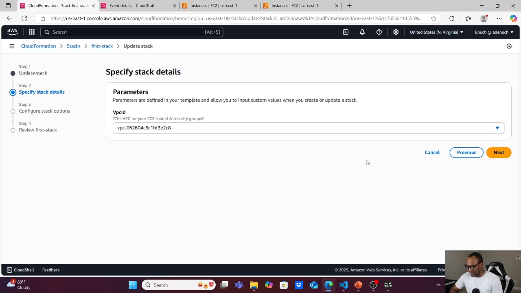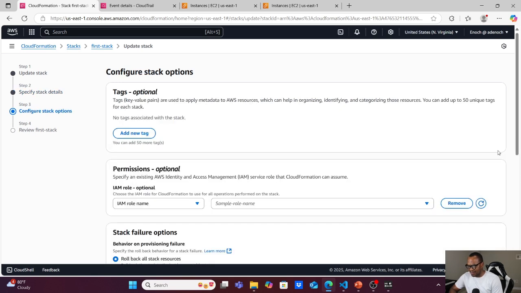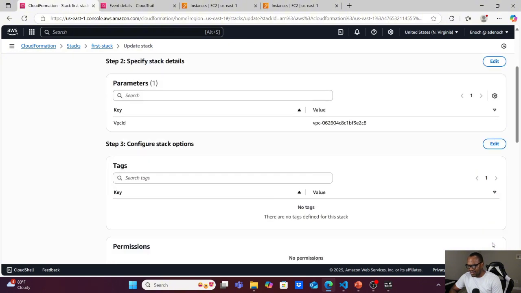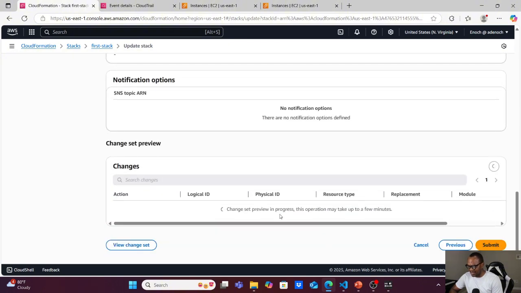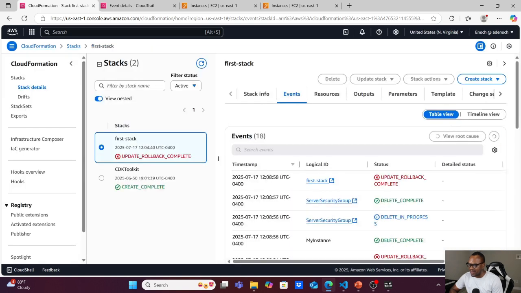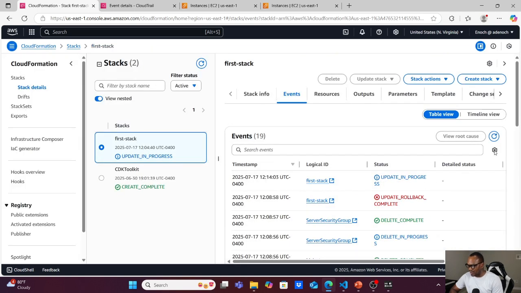and click next, and let's choose our parameters, and click next, scroll down and click next, and scroll down and see your ChangeSet, and you will see that it's modifying the instance. Replacement is true, and it will create a security group as stated in the template. So click submit, and it will start doing the update now.